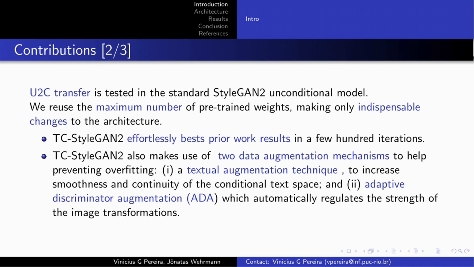U2C transfer is tested in the standard StyleGAN 2 unconditional models by fine-tuning them on two widely used but limited datasets. The resulting model, a text-conditional StyleGAN 2, effortlessly bests prior work results using U2C transfer in a few hundred iterations. We use the maximum number of pre-trained weights possible and make only indispensable changes to the architecture.